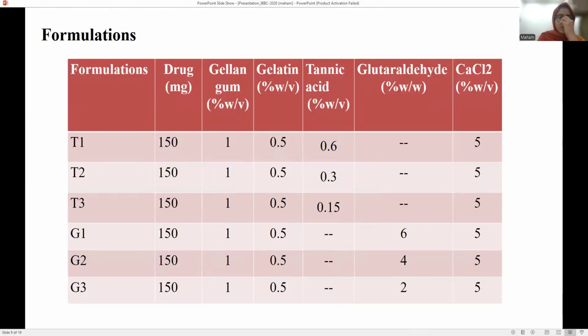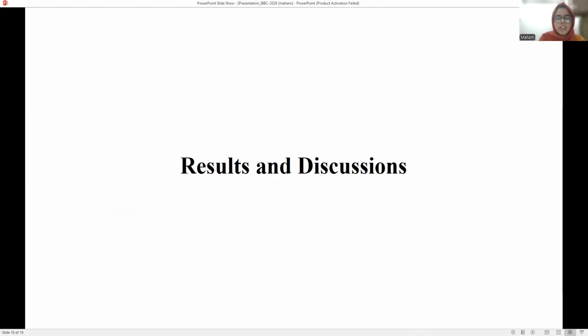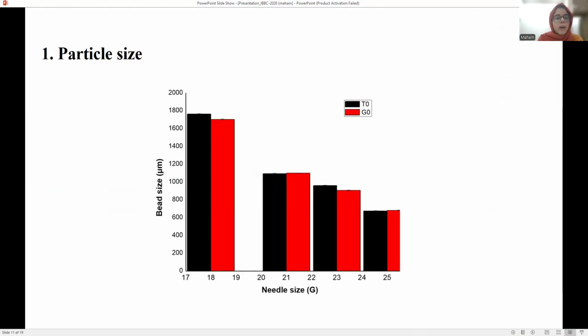Now, these are the formulations. For all the formulations, the concentrations of materials are the same except tannic acid and butyraldehyde, which are in varying concentrations. Next, T3 is my optimized formulation, optimized using antibacterial activity. Now, the results and discussion. First is the particle size.